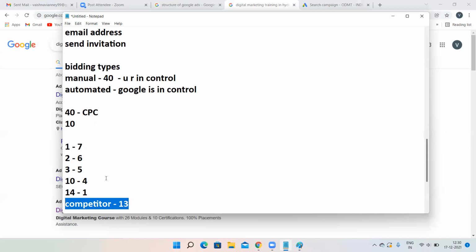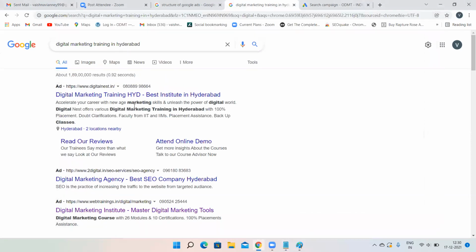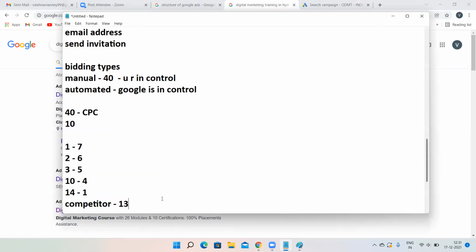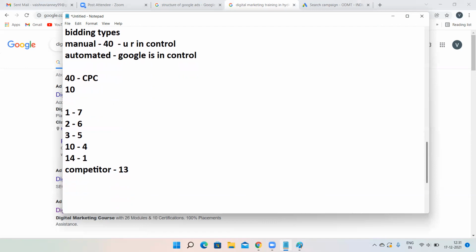If I increase 1 rupee and for 14 rupees, if I'm appearing on 1st position, what does that mean? This person is paying 13 rupees. But who has that much time to increase 1 rupee? This is the first drawback of manual bidding. The second drawback of manual bidding is, assume that I told you that if you are paying 14 rupees by increasing 1 rupee, you are coming at